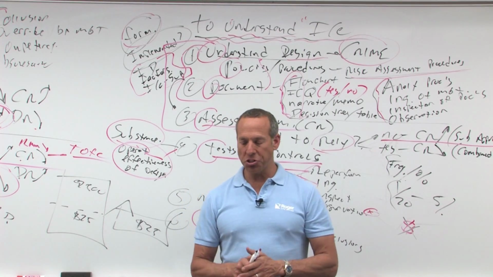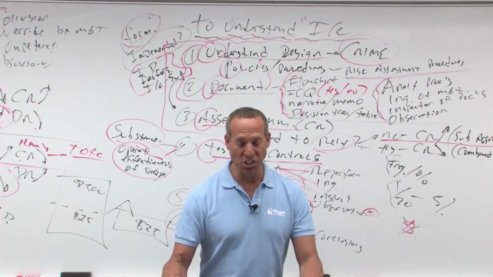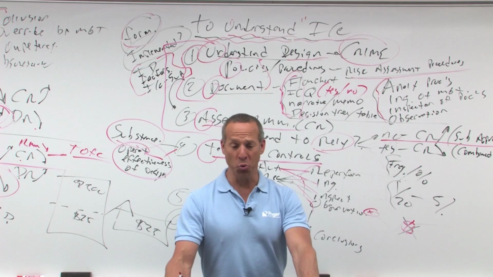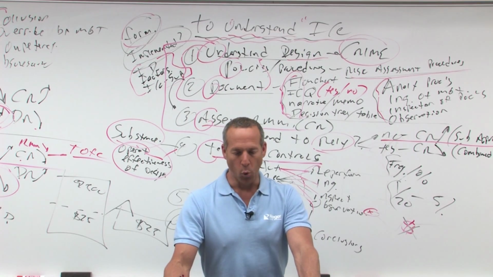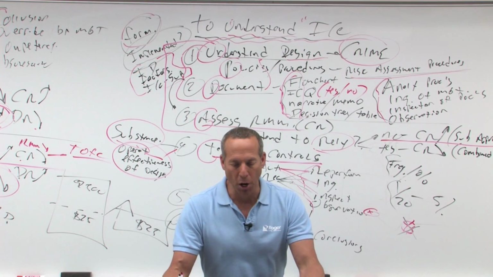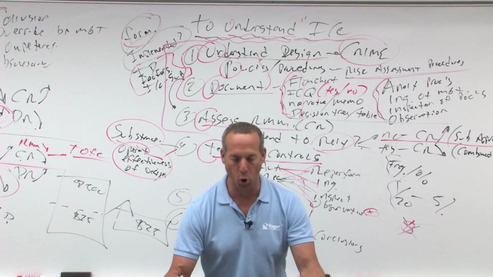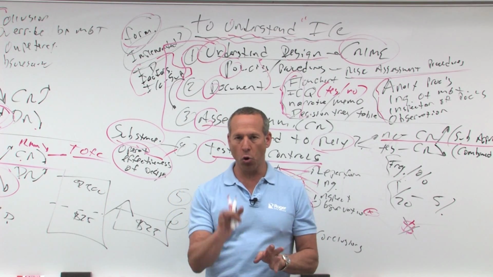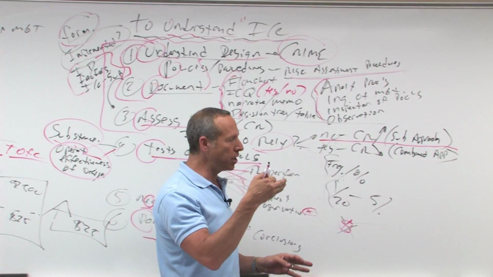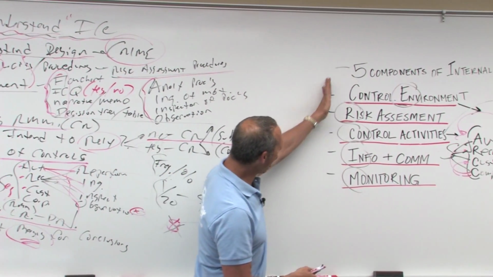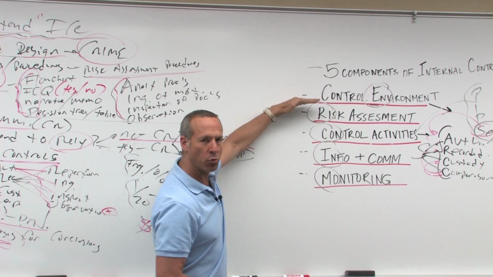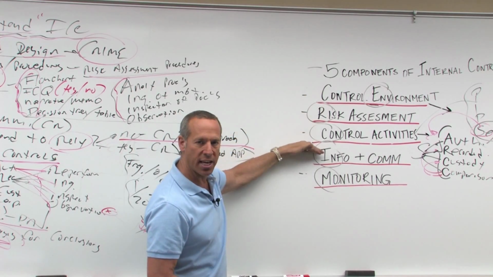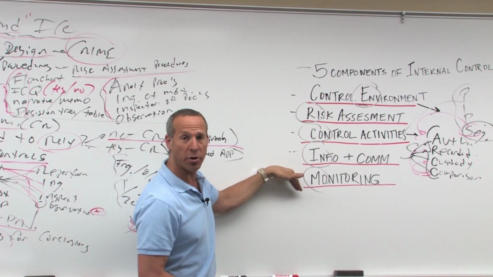All right, let's do some questions on internal control. Question number 1. Which of the following is not a component of an entity's internal control? Now, what are the 5 components of internal control? We need to understand the 5 components: control environment, risk assessment, control activities, information and communication, and monitoring the system.